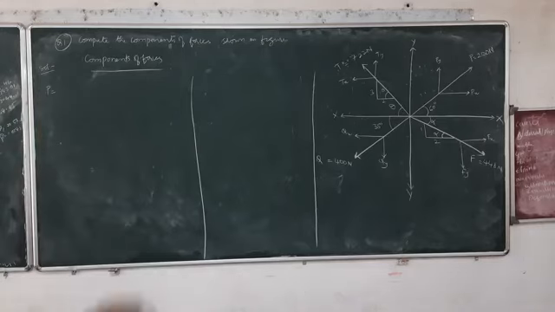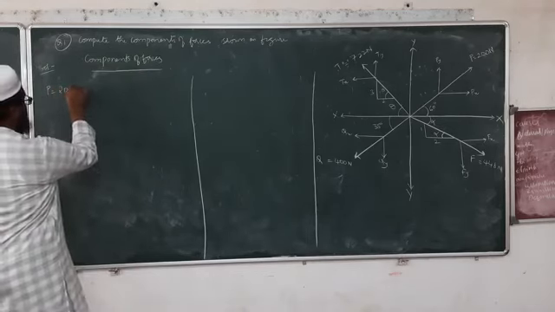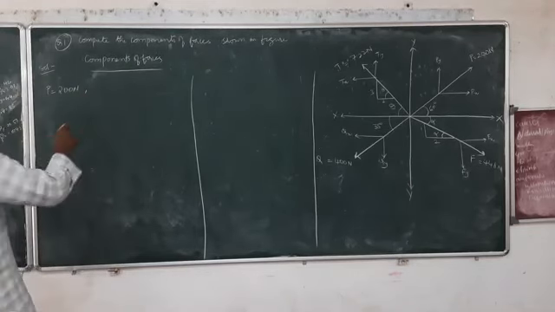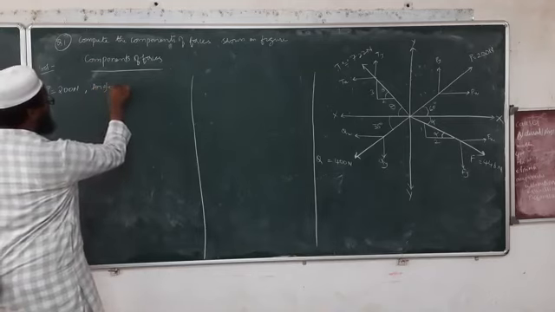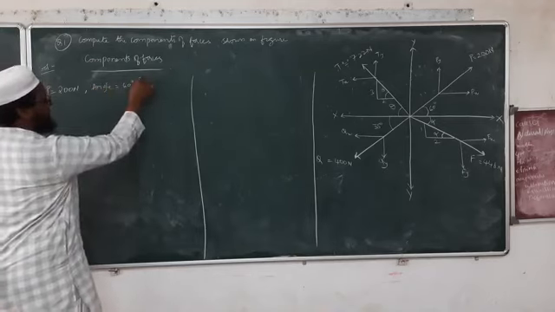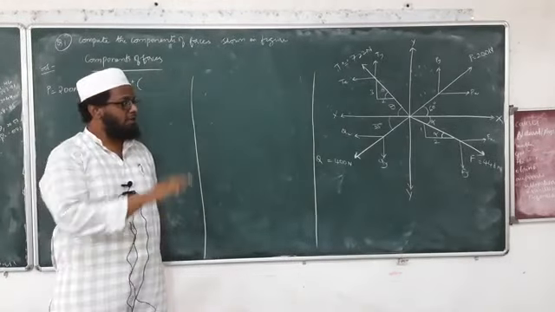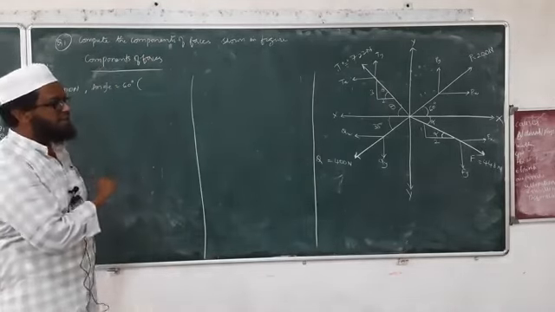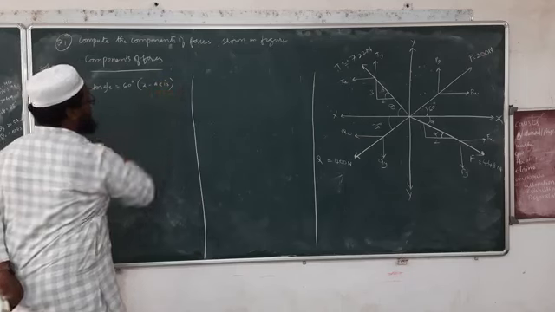P is equal to 200 newtons. Now what is the angle? Angle is 60 degrees, isn't it? I'll write here: angle is equal to 60 degrees. The force P is making an angle of 60 degrees with which axis? X-axis, isn't it? So I'll write here x-axis.